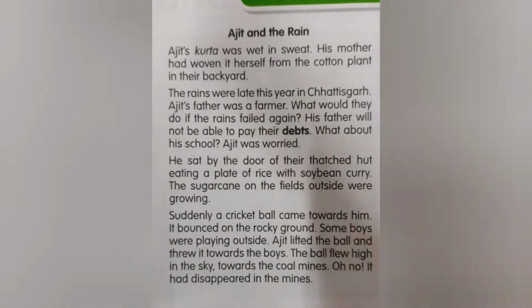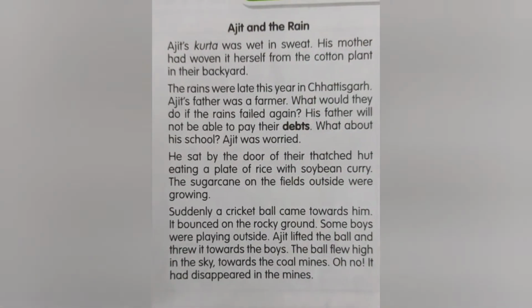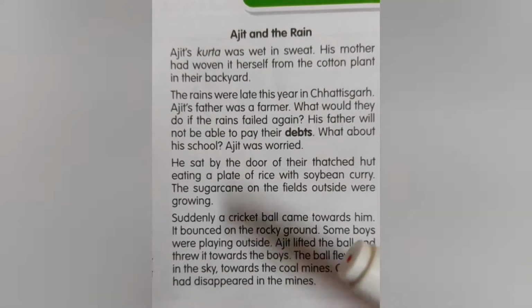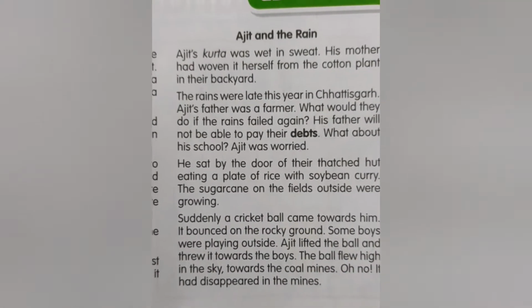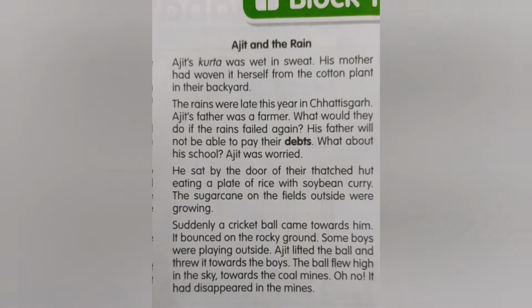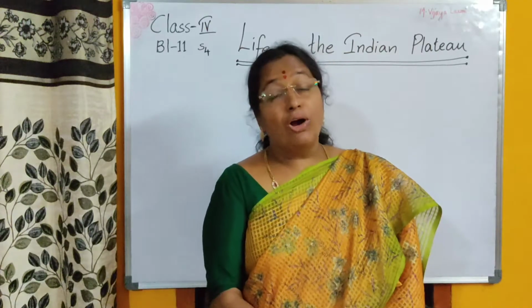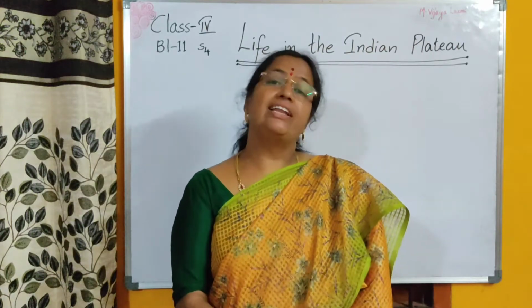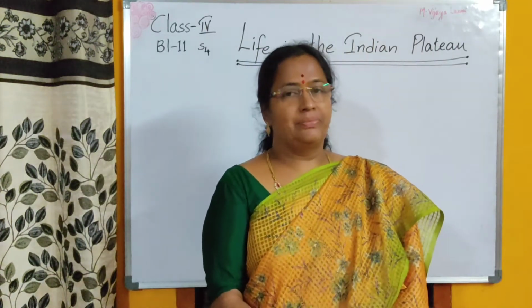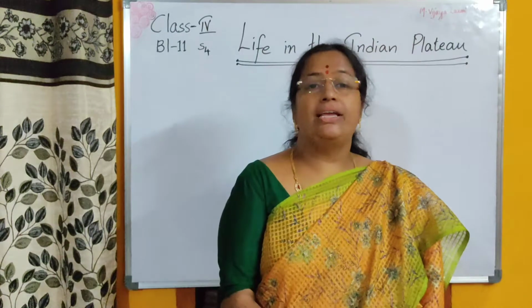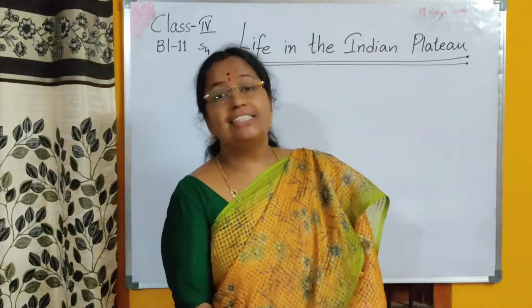Now we will discuss what secret information is hidden in the story of Ajit and the rain to understand the lifestyle in a plateau region. Right, students? What do you think the place where Ajit lives looks like? After reading the story, you should be having these answers with you.